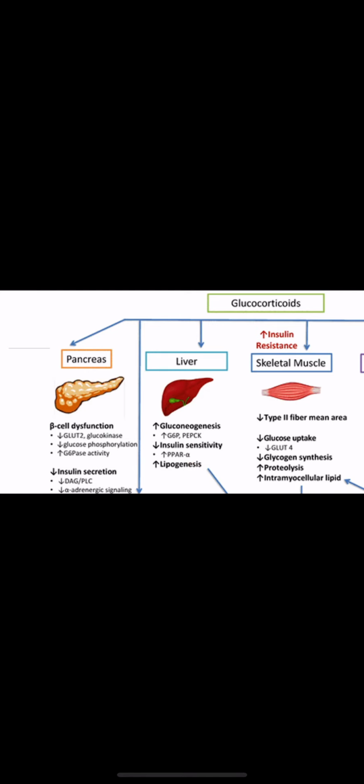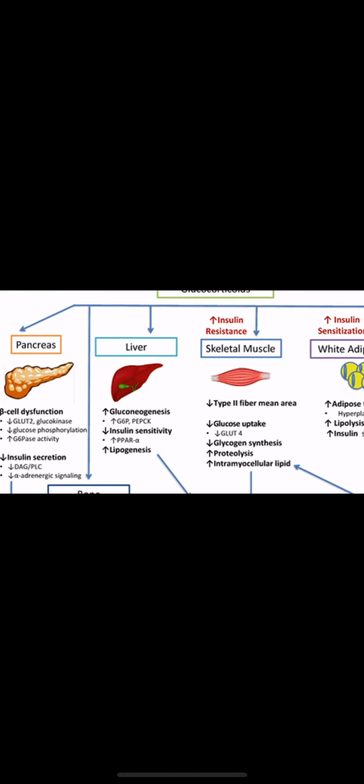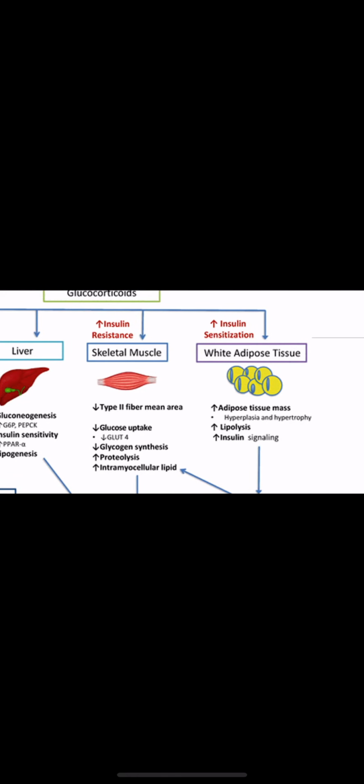So there is increased insulin resistance, decreased glucose uptake, decreased glycogen synthesis, there will be breakdown, increased proteolysis, that means catabolism is taking place, and increased intramyocellular lipid in skeletal muscles. In white adipose tissue, they are causing hyperplasia and hypertrophy. They are causing lipolysis, breakdown of lipids, and increasing insulin signaling.